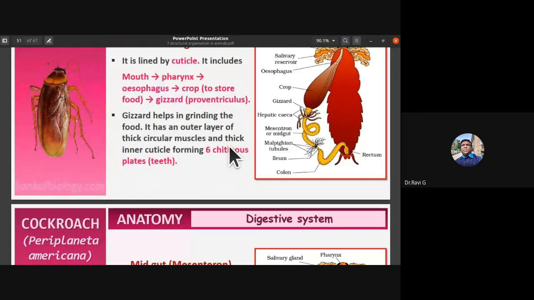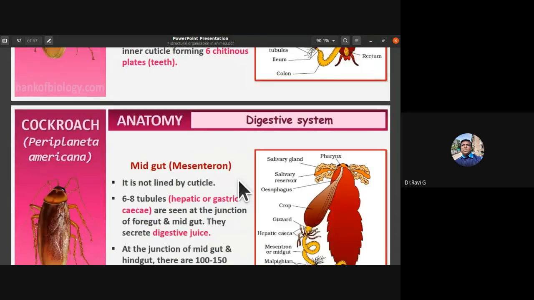The gizzard has an outer layer of thick circular muscles, and a thick inner cuticle, which forms six chitinous plates or teeth within the gizzard.